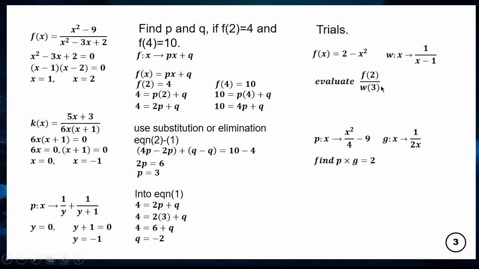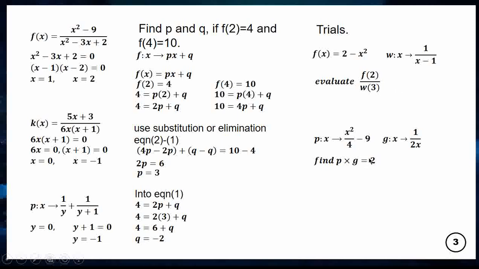The 3 is about x in w. So what I will urge you to do is, for 2, solve f first, and for 3, solve w. Then take the answer of f and divide it by the answer of w. You will see it is simpler than you think, so go and try it.